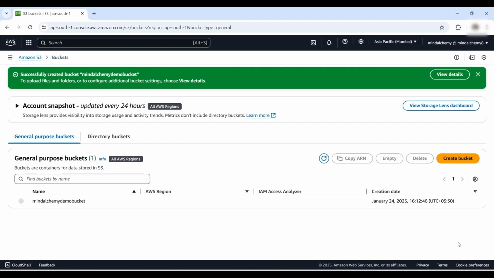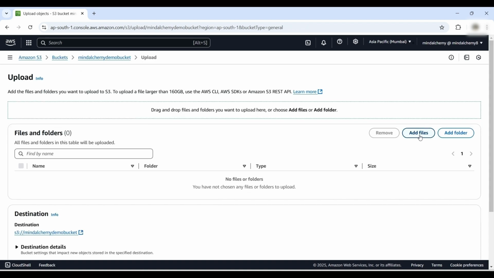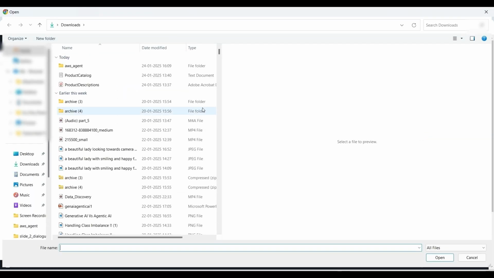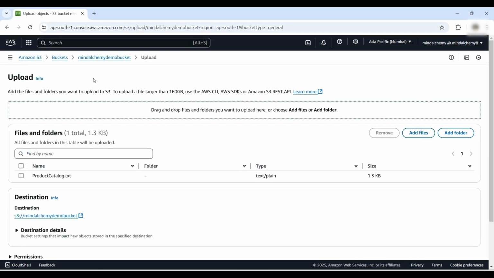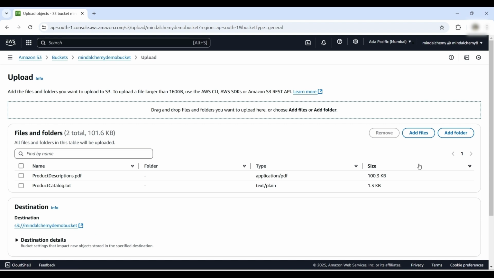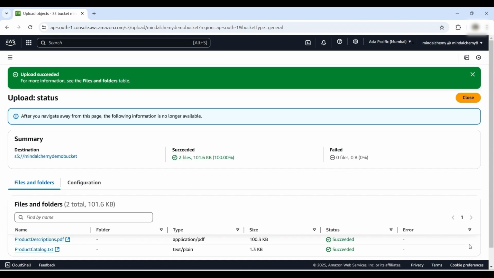Our bucket has been successfully created. Now, let's upload our files. Click on Add Files. Product catalog.csv. Product descriptions.pdf. Click Upload. The two files are now successfully uploaded.